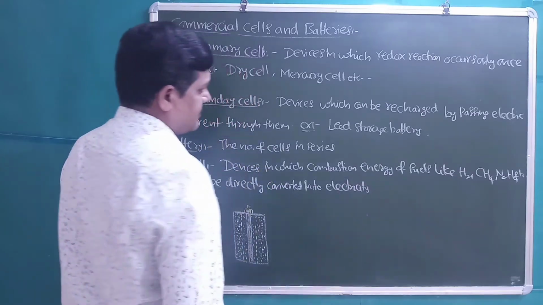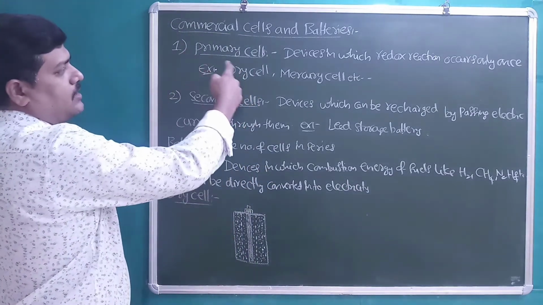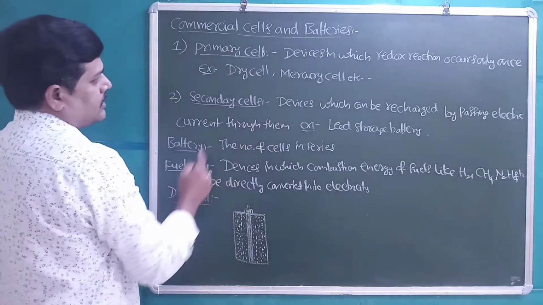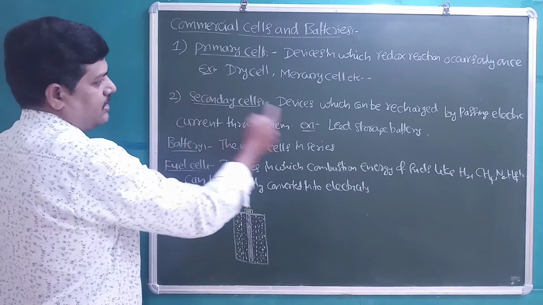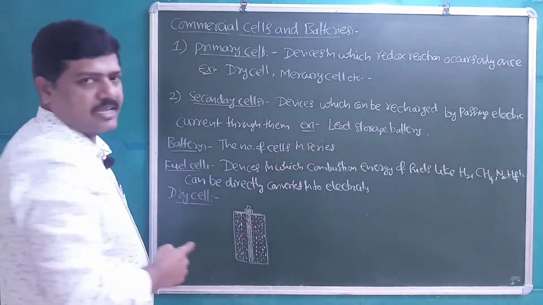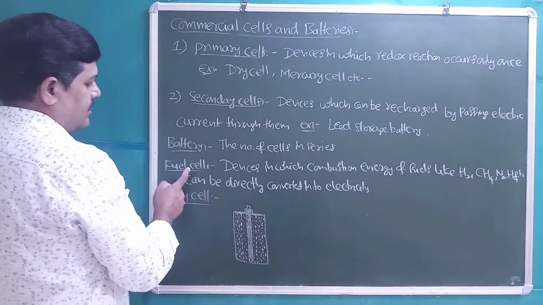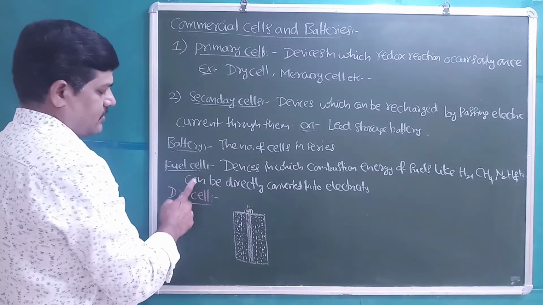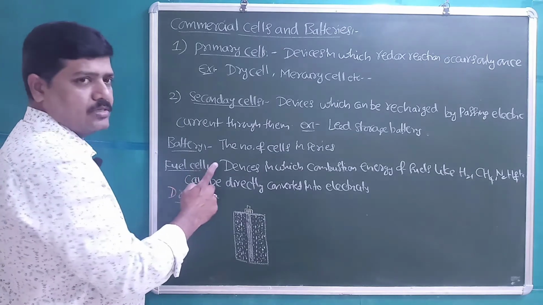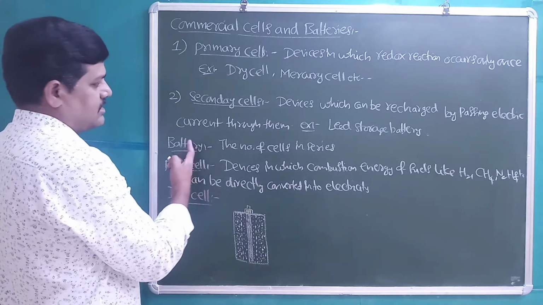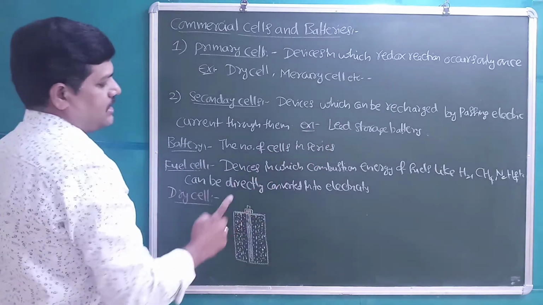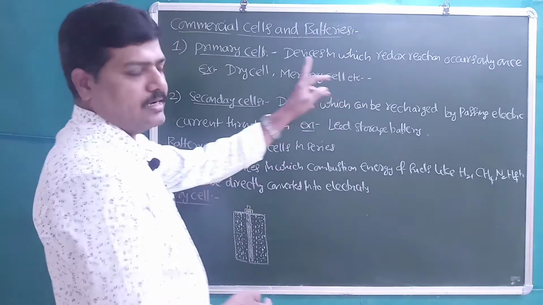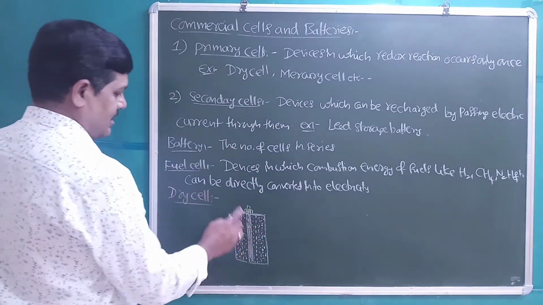Students, in the syllabus we have, in the primary cell, dry cell, which is also known as Leclanche cell, and mercury cell, and in the secondary cell we have in detail the lead storage battery, inverter battery, and fuel cell. In the syllabus we have the hydrogen oxygen fuel cell alone. In the next video we will discuss the fuel cell as well as the lead storage battery, but in this video we will cover dry cell and mercury cell in detail. Dry cell, I have already drawn here.